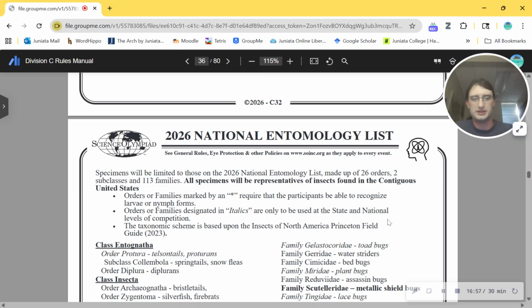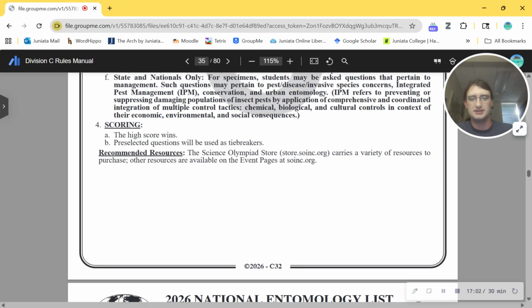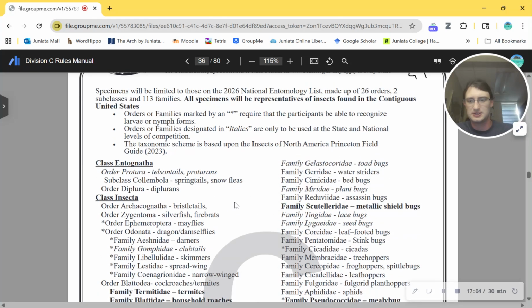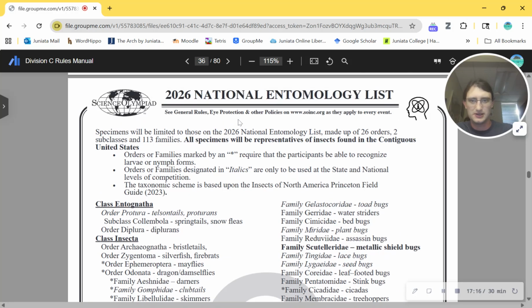And in water quality, you're going to find out why. They're really good indicator species. So I was really disappointed that they didn't. We'll see if they fixed that this year. So all specimens will be representatives of insects found in the contiguous United States. Lovely. Feel bad for the Hawaiians and Alaskans among us who may have different insect fauna. Orders or families marked with an asterisk require participants to be able to recognize larvae or nymphs. Okay, so look for that asterisk.